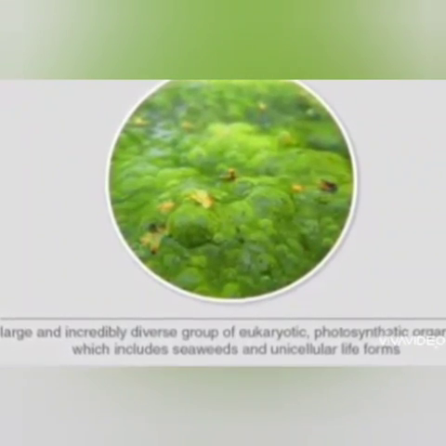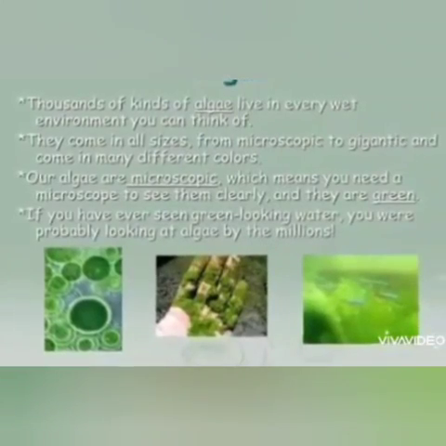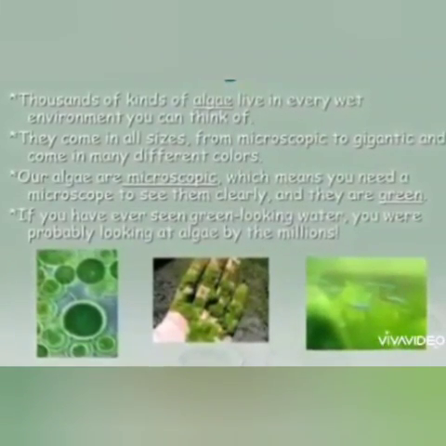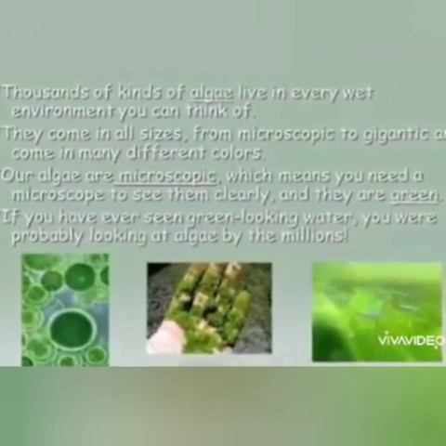Algae are the simplest plants. They are found in water. They do not have any true root, stem and leaves. Their whole body is called thallus. They reproduce by cell division and fragmentation.